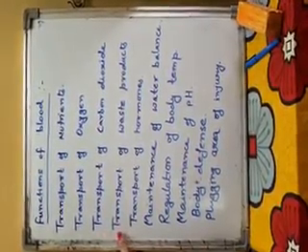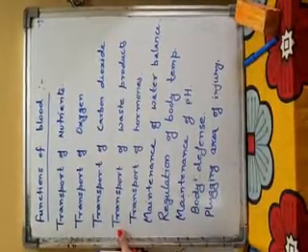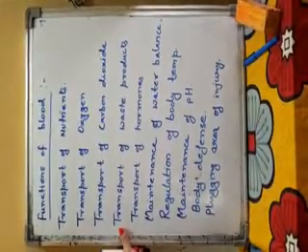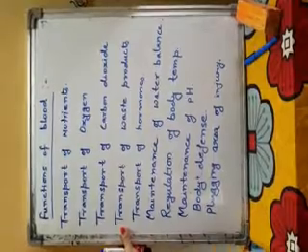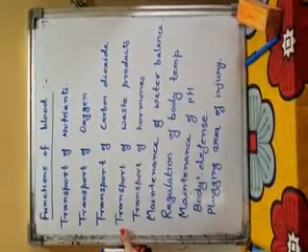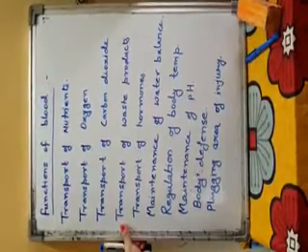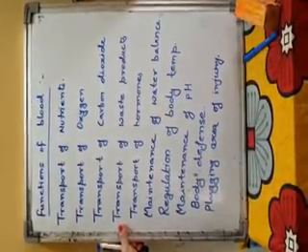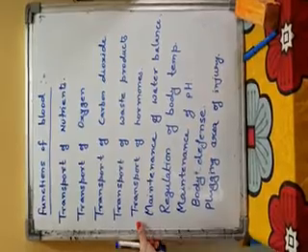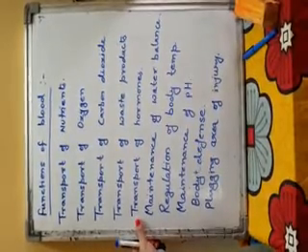Next function is transport of waste products. Blood carries nitrogenous waste from various parts of the body to the kidneys for separation and elimination. Next function is transport of hormones.